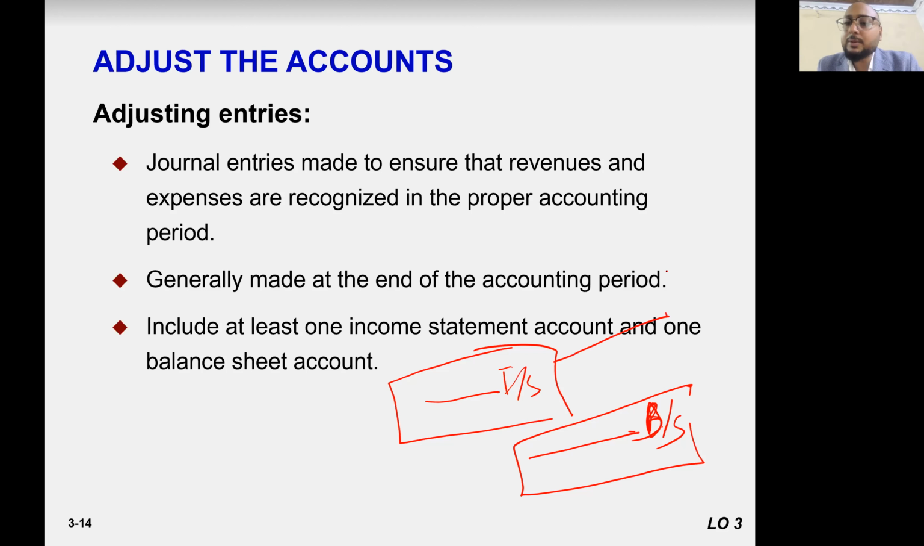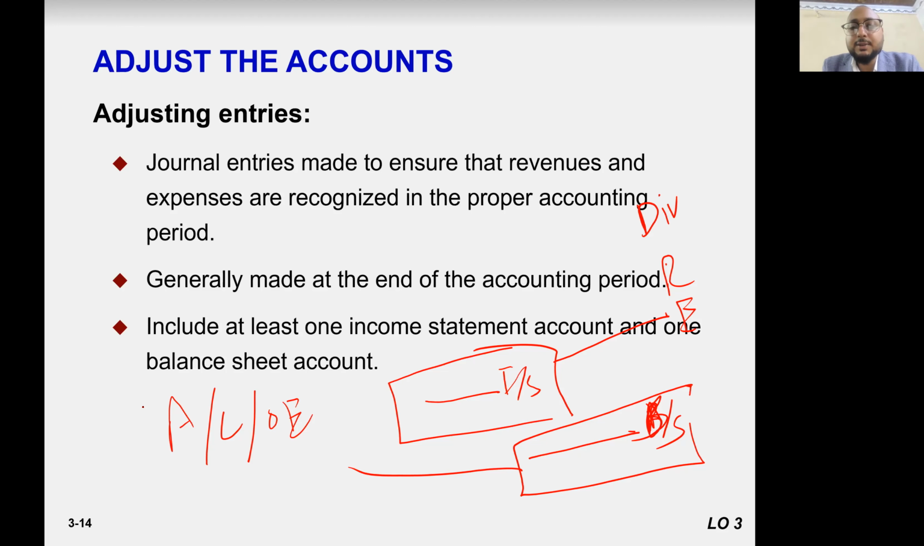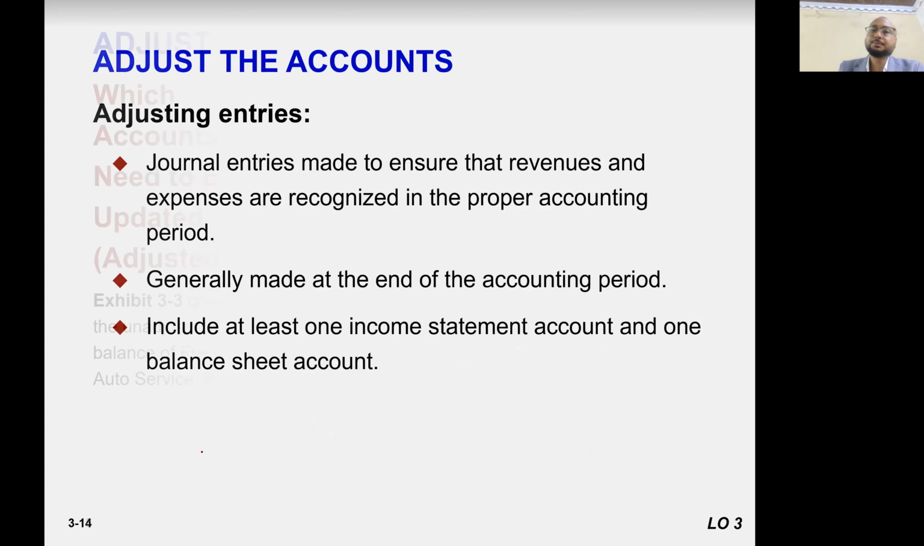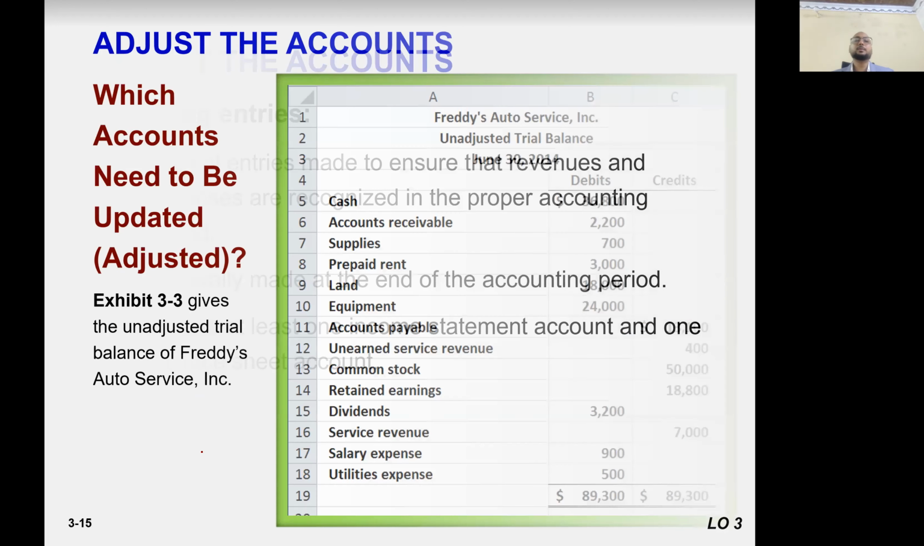So what are the income statement accounts? Revenue, expense, dividend, right? What are the balance sheet accounts? We have asset account, liability account, owner's equity account, right? Like furniture, land, building, cash, accounts payable, loan, debt payable, bonds payable, notes payable, retained earning, common stock, right? These are balance sheet accounts. Now the question occurred: which accounts need to be adjusted?